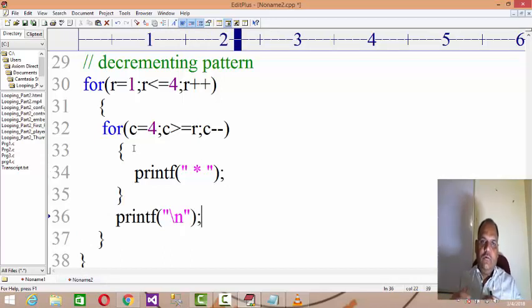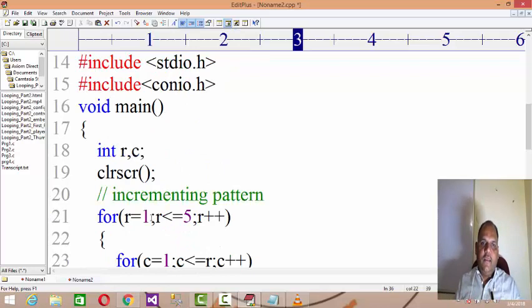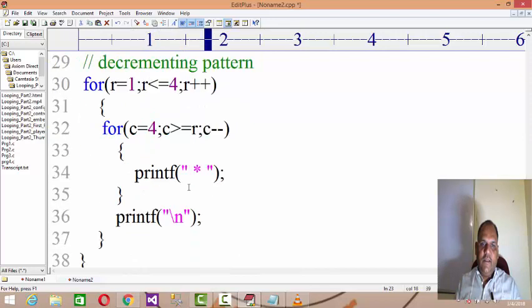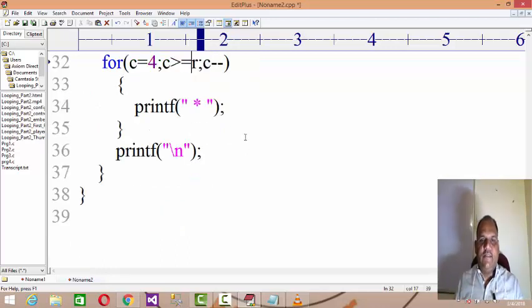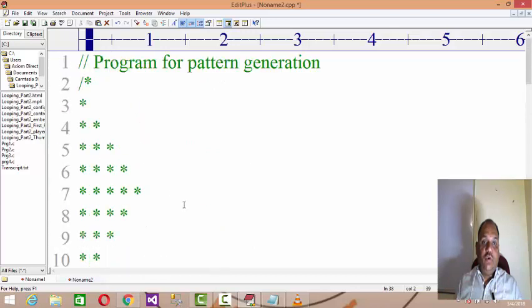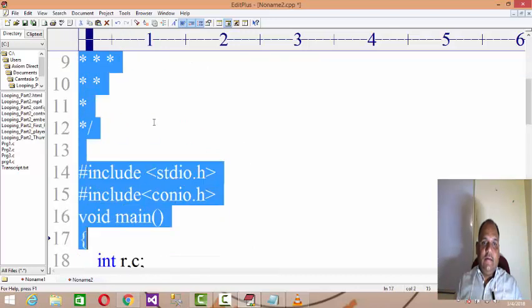Hope you understand it, because I have to go for the decremented loop. Here we set an incremented loop, means when the row increments, the corresponding column also increments. But in this case, when the row increments, the corresponding column will decrement from the last position to that row position. Means 4 to 1, 4 times; 4 to 2, because r is going to give 2, that's 3 times, then 2 times, then 1 time. Hope you understand this. This is the way we can generate the pattern, right? After understanding this, if you execute this code, you will get the pattern like this.